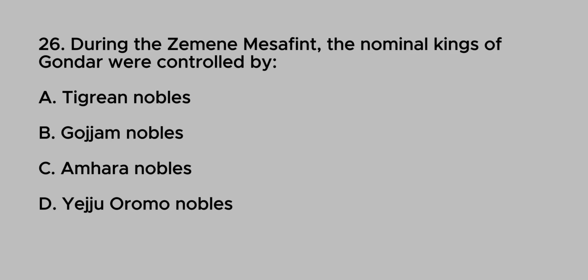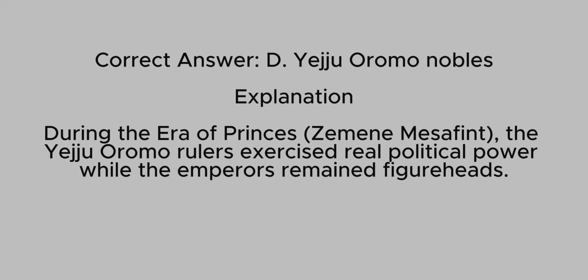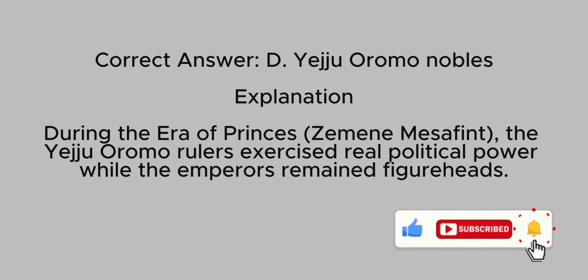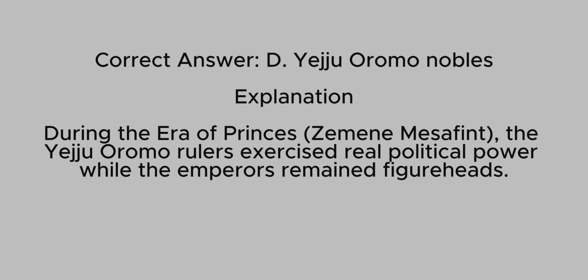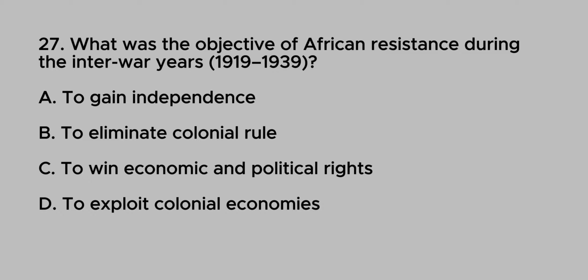26. During the Zemene Mesafint, the nominal kings of Gondar were controlled by A. Tigray nobles, B. Gojjam nobles, C. Amhara nobles, D. Yeju Oromo nobles. Correct answer, D. Yeju Oromo nobles. Explanation. During the era of Princes, the Zemene Mesafint, the Yeju Oromo rulers exercised real political power while the emperors remained figureheads.